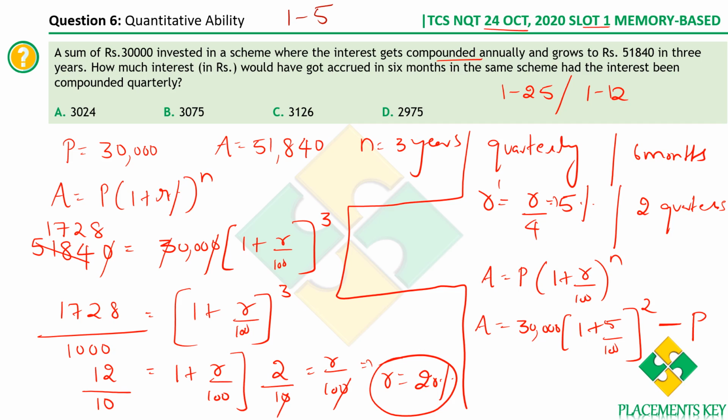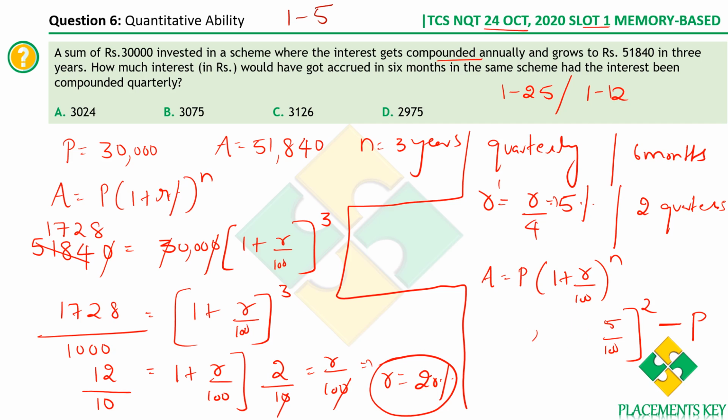Let me repeat. First we found the R value, which is the rate of interest, the actual yearly rate of interest, which is 20%. Now since it's compounded only quarterly, the rate of interest is only 5%, and in 6 months we have 2 quarters. So now we are applying the same formula, A is equal to P into 1 plus R by 100 whole power n, where R is 5% and the number of quarters, or the time duration, is 2 quarters, therefore we are writing 2. Now if you simplify this, you will definitely get the answer, which is the interest, because amount minus principal gives you the interest.